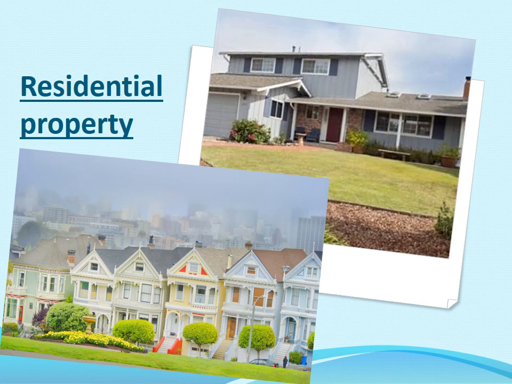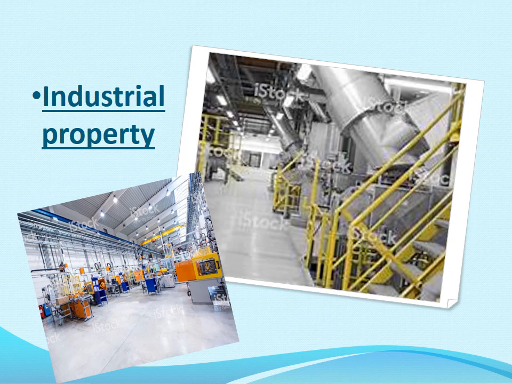So that is residential property. Then there is industrial property, where some lands are fixed in a state for the sale or for the development of industries there.